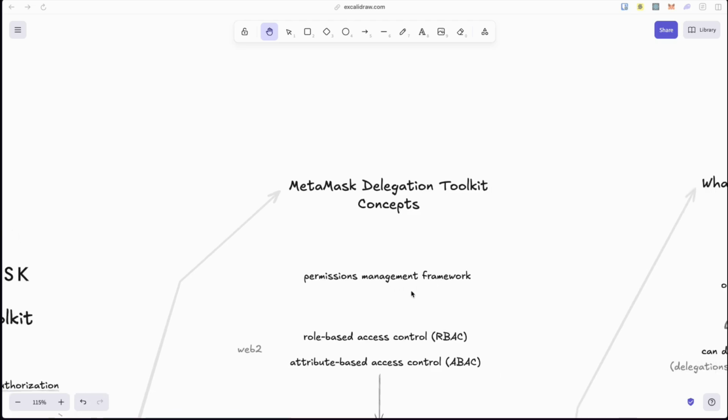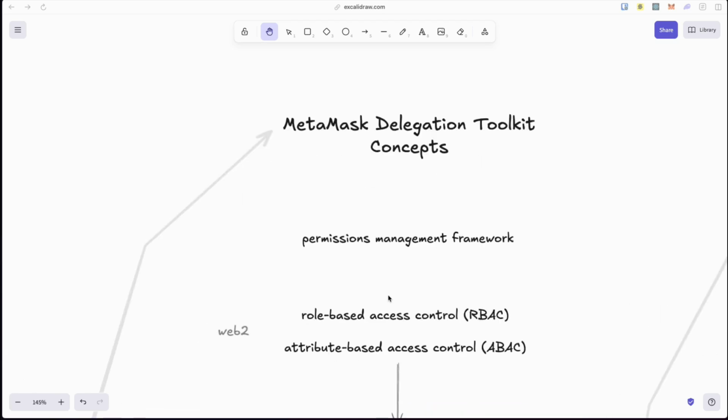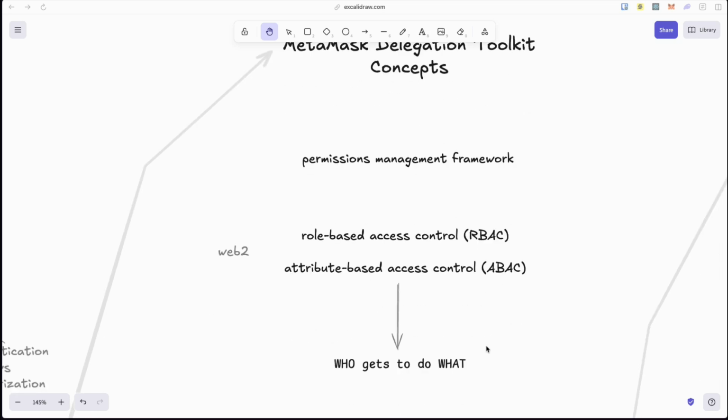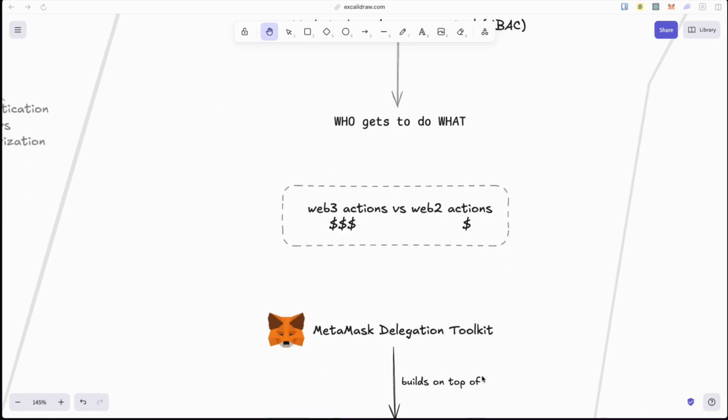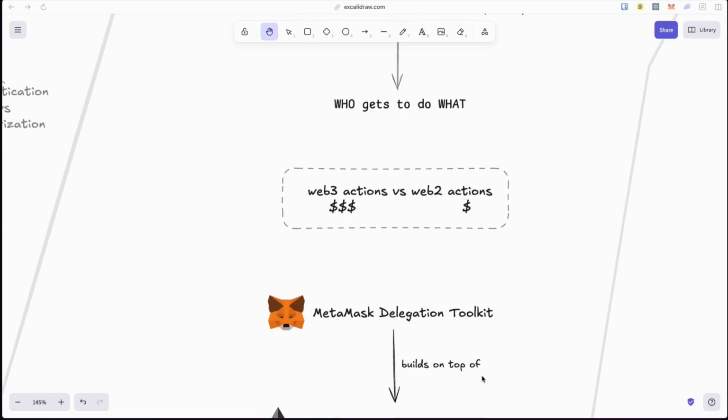In Web 2, you might have heard of permissions management frameworks such as role-based access control or attribute-based access control, which are very common and allow for very fine-grained control. Both of these frameworks help to determine the answer to a very simple question: who gets to do what? However, in Web3, fine-grained control is not yet the norm, which, if you think about it, is weird, because in Web3, actions taken are more often involving assets and high financial value as compared to actions taken in Web2. The MetaMask Delegation Toolkit is presenting itself as a solution to address this.